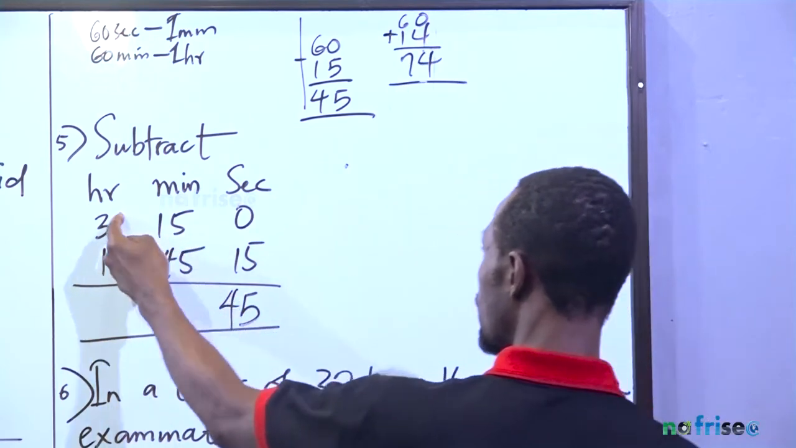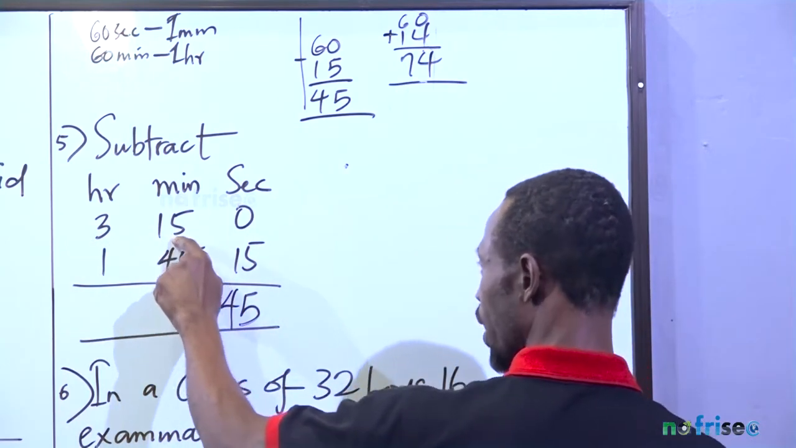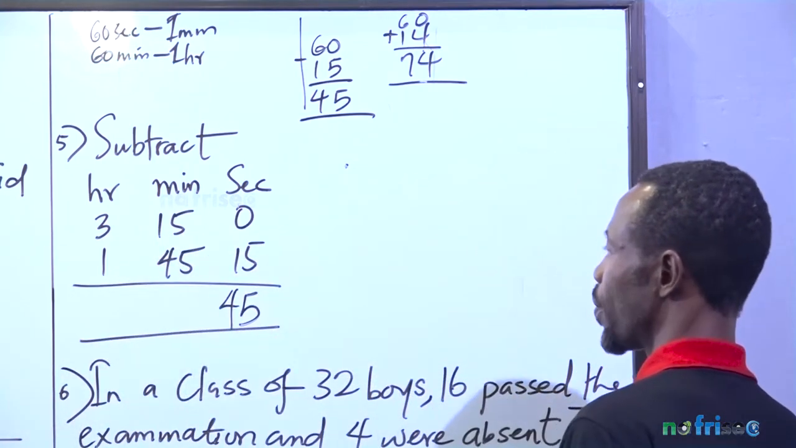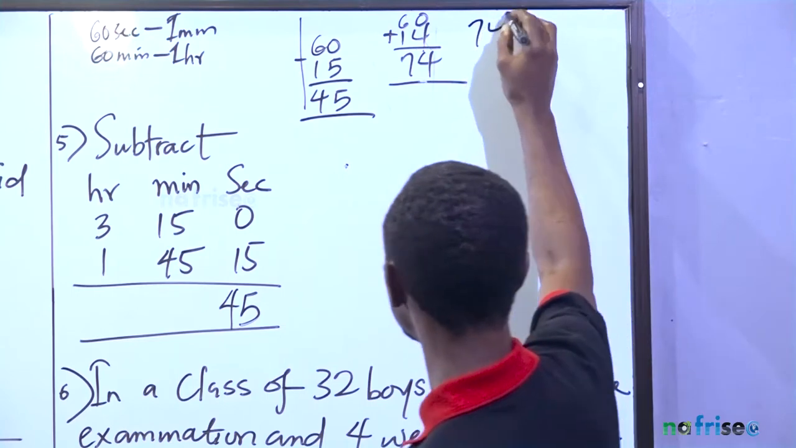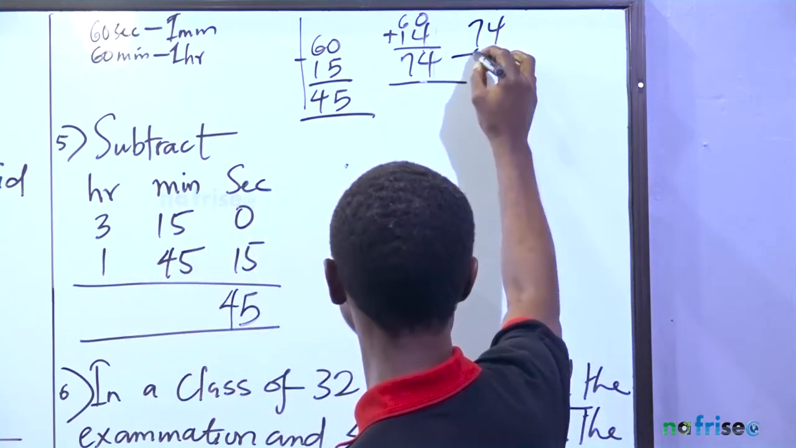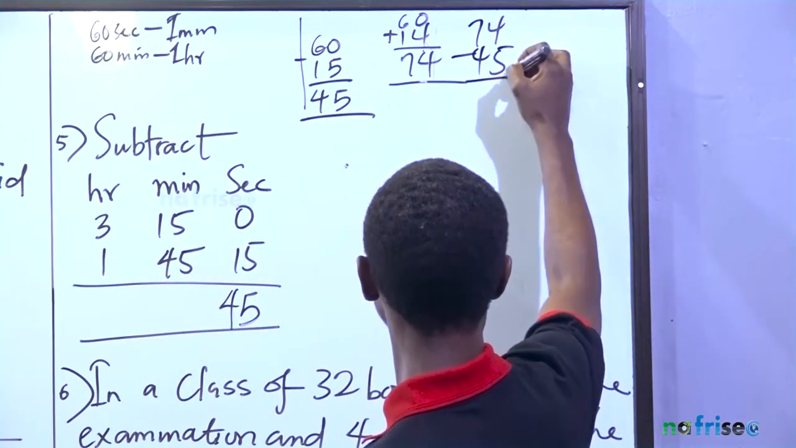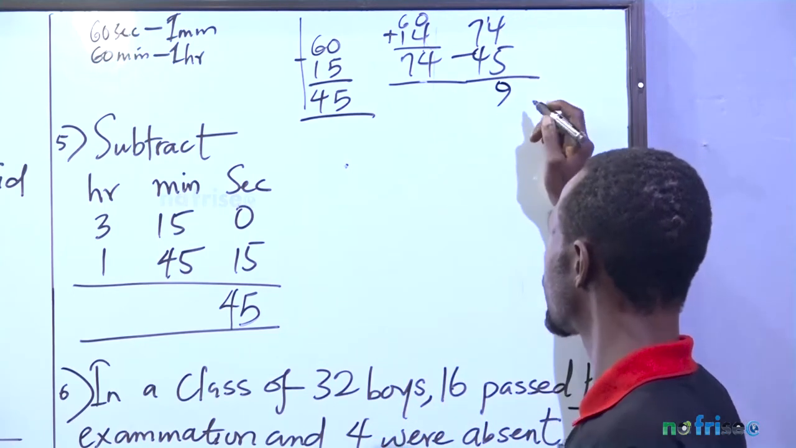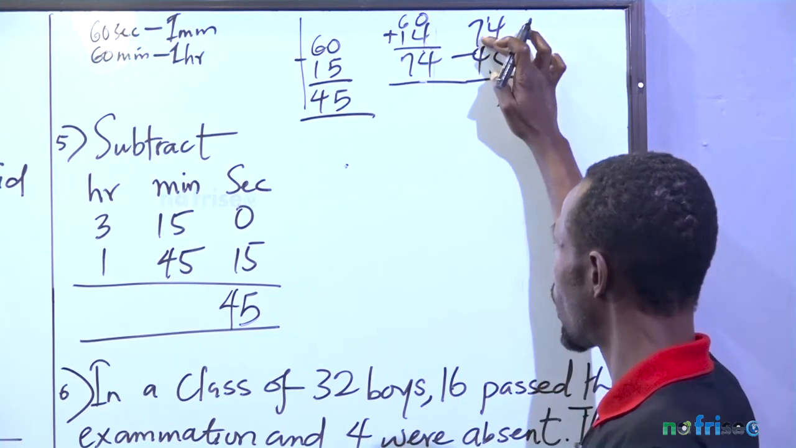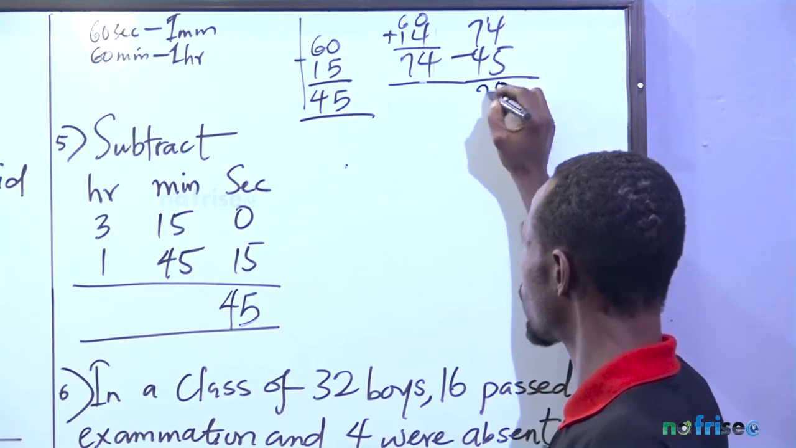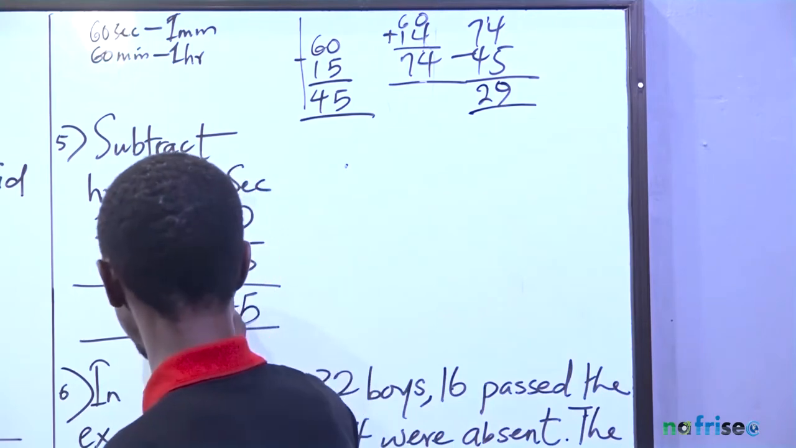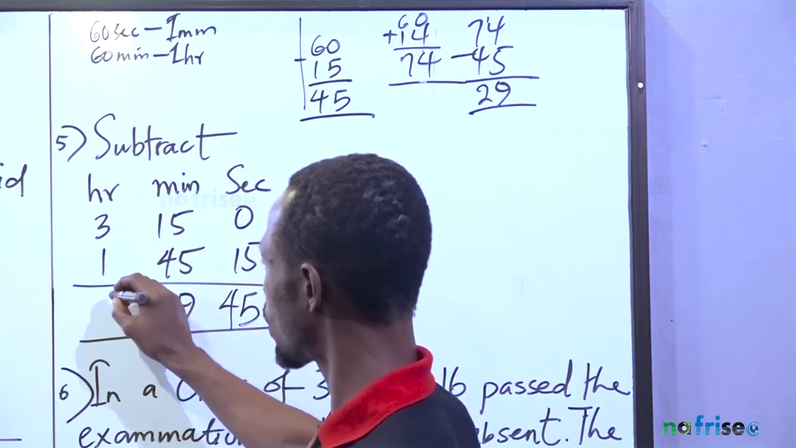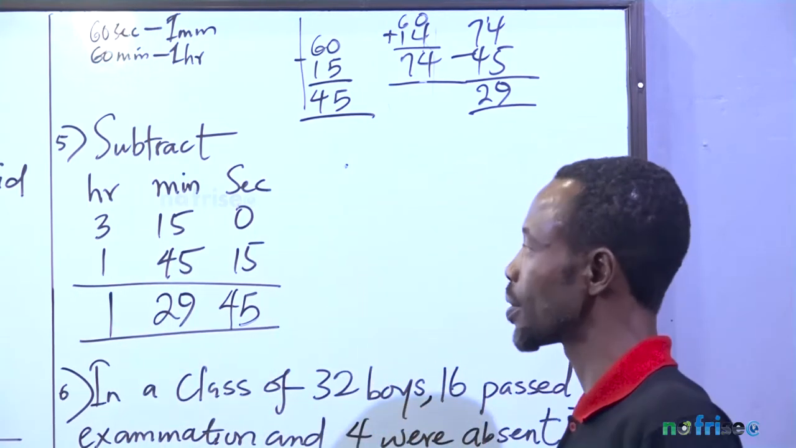You borrow 1 from 3, you add to the 14 that you have here, it becomes 60 plus 14, which is 74. Now, it is that 74 that we're now going to subtract 45 from. So 4 minus 5 is not possible. We add 1 here, becomes 14. 14 minus 5 is 9. Here is no longer 7, but 6. 6 minus 4 is 2. So we have 29 here. So here is no longer 3, 2. 2 minus 1, 1. So that's your answer.